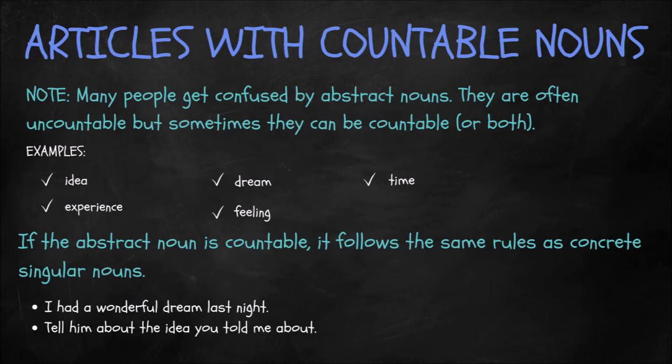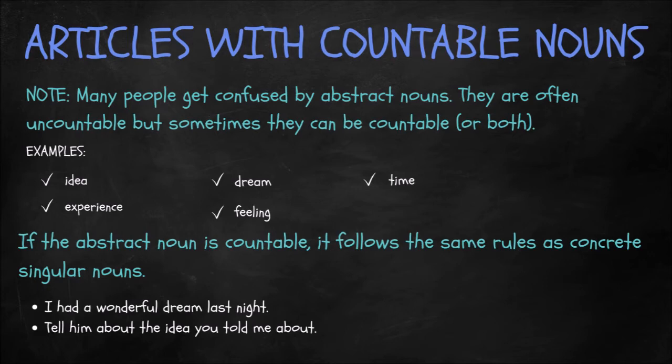Let's have a look at a couple of examples so you can see some abstract countable nouns. And also remember, if the abstract noun is countable, it follows the same rules as concrete singular nouns. Yeah, exactly the same rules that we just looked at on the previous slide. They apply when it is an abstract countable noun. Of course, it's tricky sometimes because you don't know if it is countable or uncountable. That's something that comes with experience. But when you know it's countable, even if it's abstract, it's still going to follow the same rules.